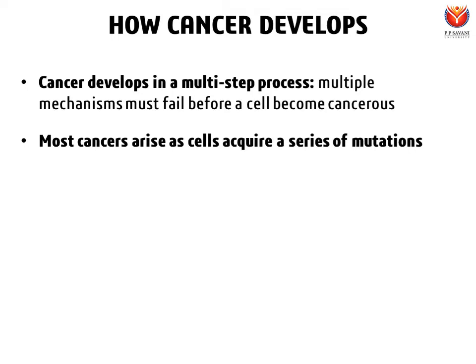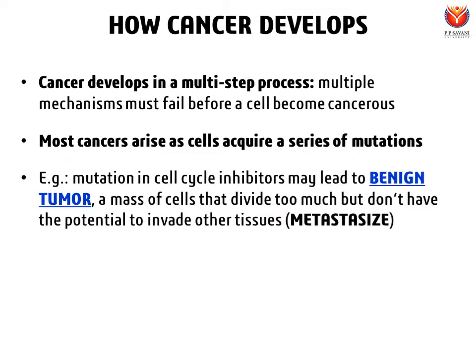That means most cancers arise as cells acquire a series of mutations. So this is very important: cancer arises because of a series of mutations. For example, mutation in cell cycle inhibitors may lead to a benign tumor, which is basically a mass of cells that divide too much but don't have the potential to invade other tissues.